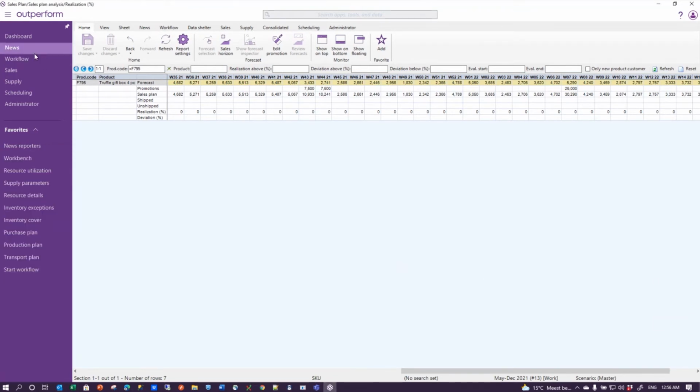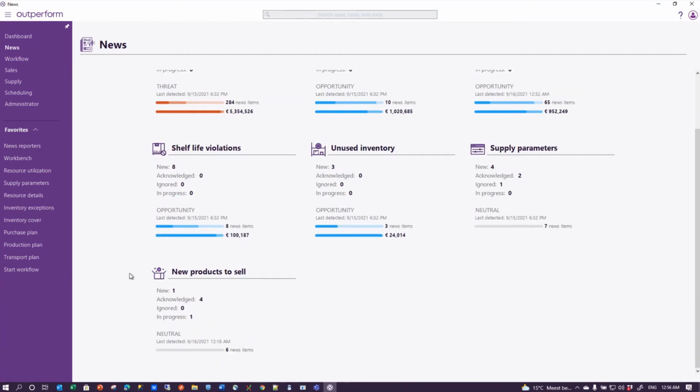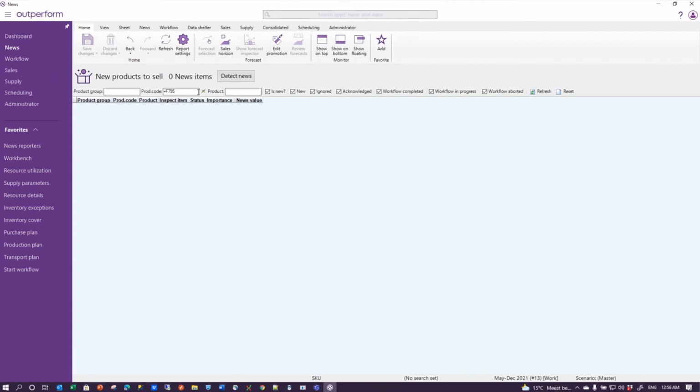If I go back to my news page, I can also take a step at following up on a more data related issue, like the new products to sell. And let's first detect it, make sure it's all fresh. There are in total 6 news items, 4 I've already acknowledged, 1 is new and 1 is in progress. Now what does that mean?